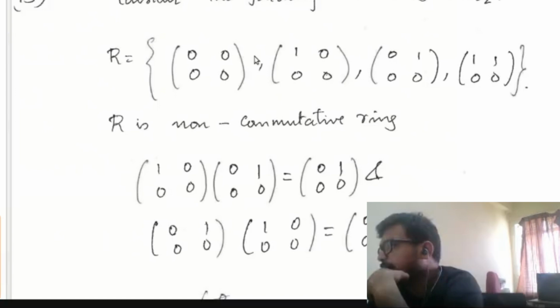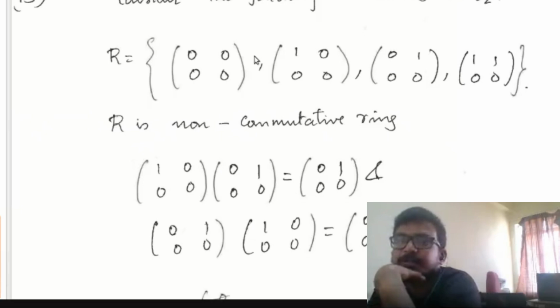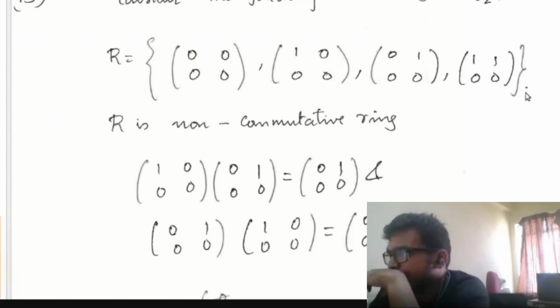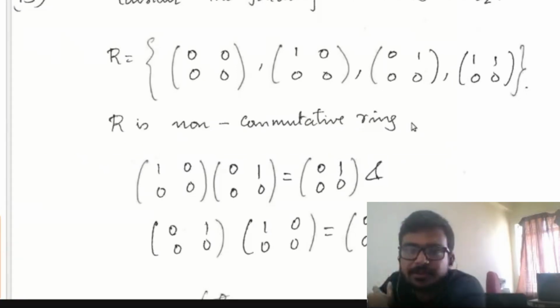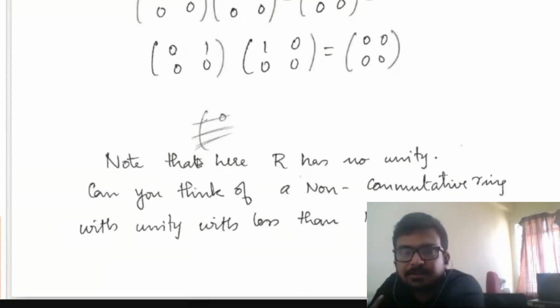I think Diya Saha has given the answer. You should take the matrices over Z2, upper triangular 2 by 2 matrices over Z2. This is a ring of 2 by 2 matrices over Z2 where the second row is 0 for this matrix. So this is a non-commutative ring, because if you multiply these two matrices, you can see that the product is not commutative. Here that R has no unity.